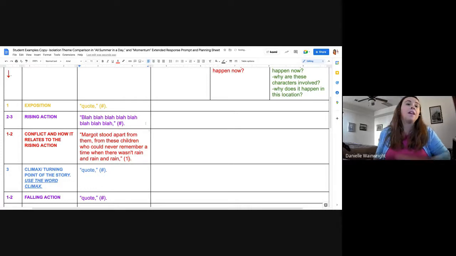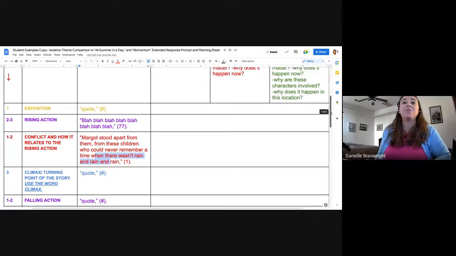Now I've just put in two quotes, both of which you really cannot copy, because one literally just says blah, blah, blah. That doesn't make any sense. And this one is a quote from the text, but it doesn't make sense for what you're writing about. So don't copy it, right? Actually, okay, maybe it kind of could fit, but find a different one.